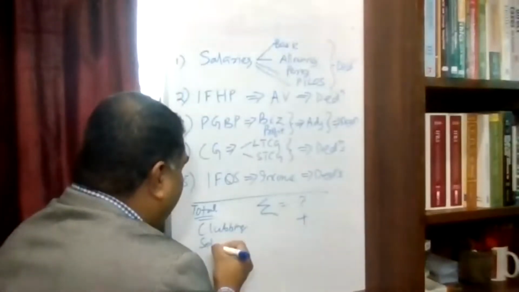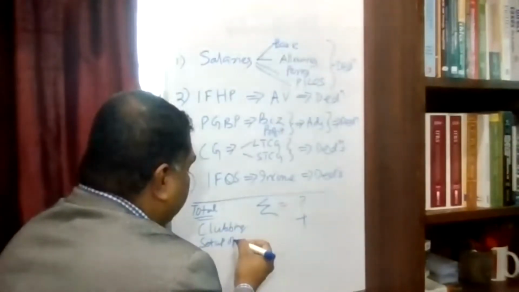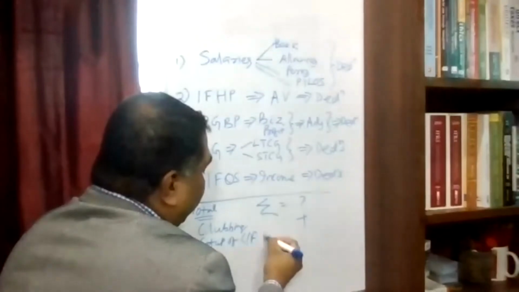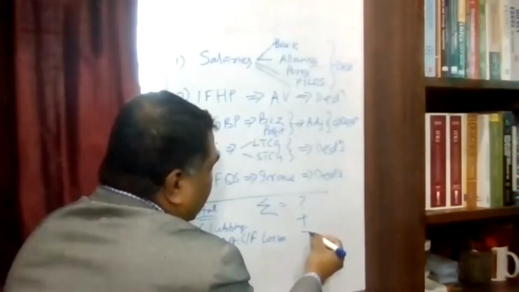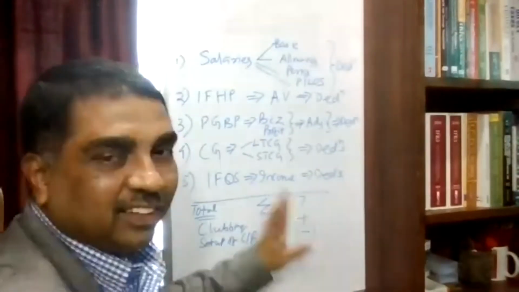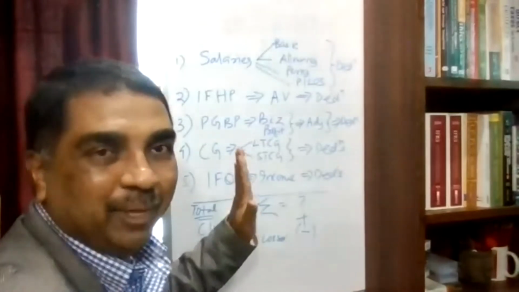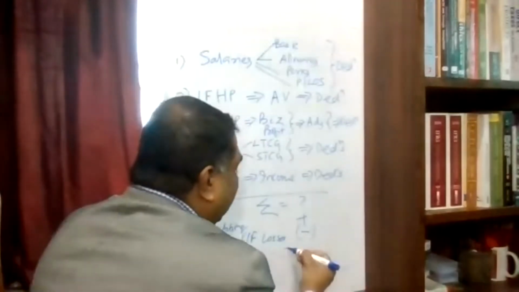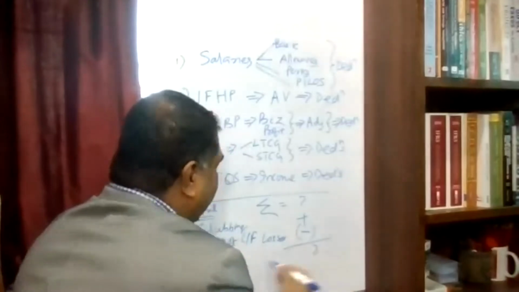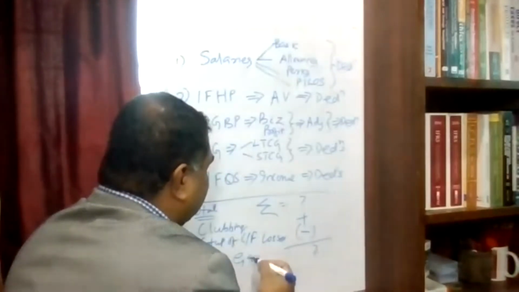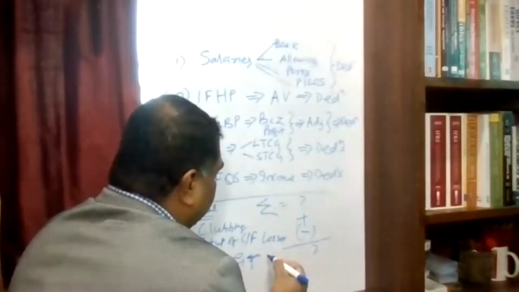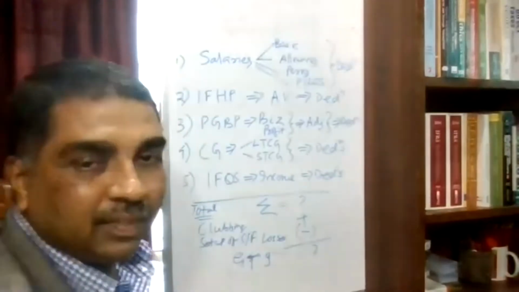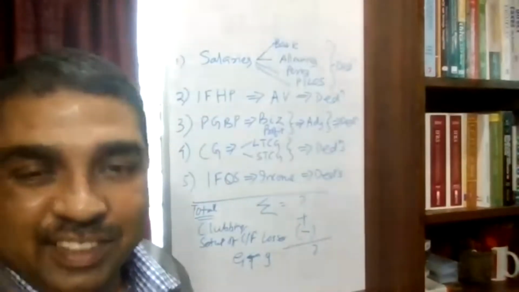Then set off of carry forward losses. If it is applicable, then deduct earlier years' losses. Finally, you are getting a figure. That figure will be called what? Gross total income. Gross total income.